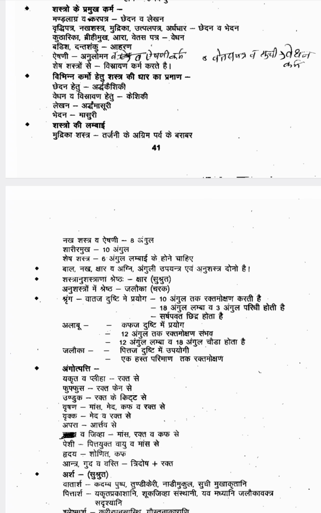Okay, 1 hasta. That much blood we can withdraw from the Rekta Mokshana with the Jaloga. Then the last one is Siraveda. Siraveda is indicated when the dosha has spread all over the body. In that condition you should do Siraveda.